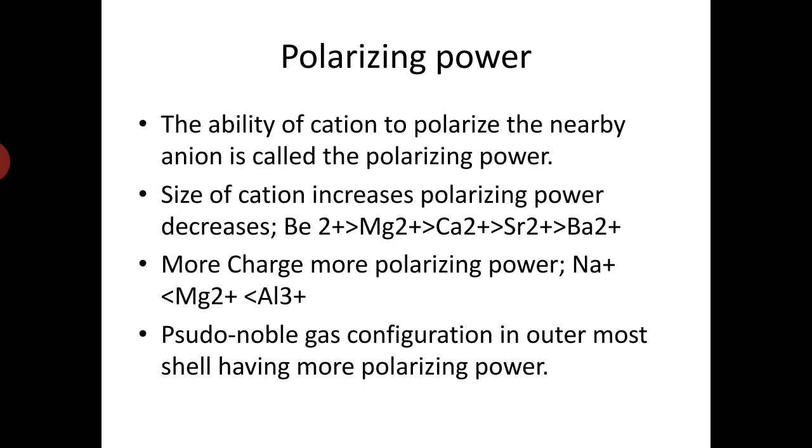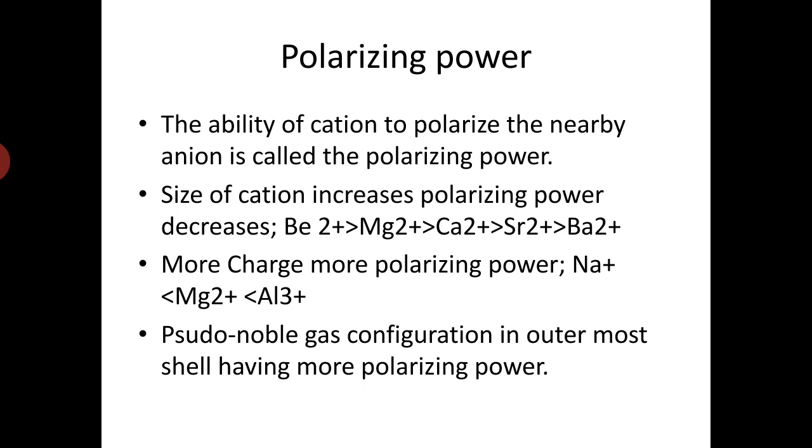The positive charge is at the center, the nucleus, so as the distance from the nucleus increases, the intensity of that positive charge at the outer surface decreases. So the capability of the cation to polarize the anion decreases.